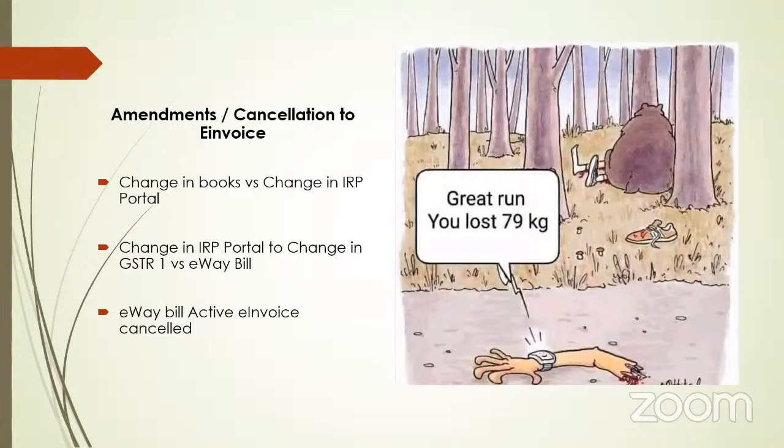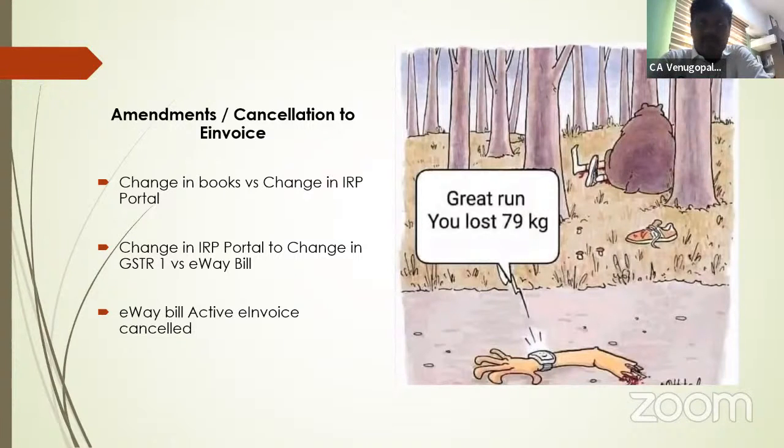The first 9 shipments, you will raise a delivery challan and e-way bill. That will continue. For the last shipment, you will raise an e-way bill and e-invoice. Instead of a physical invoice, you have one e-way bill and e-invoice. So one e-invoice, 9 delivery challans, and 10 e-way bills. So the multi-vehicle thing is like you can change the vehicle number to the same document any number of times.